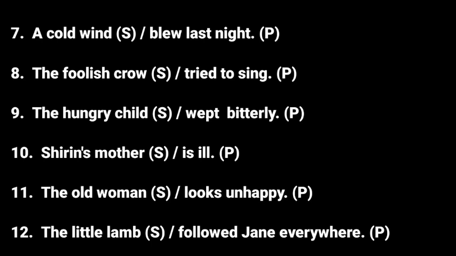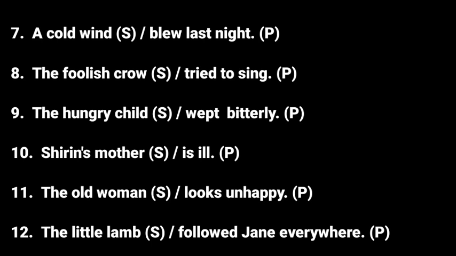Next is the hungry child wept bitterly. Here, who wept bitterly? The hungry child. So the hungry child will be our subject and wept bitterly is a predicate. Next is Shirin's mother is ill. Who is ill? Shirin's mother. So it means Shirin's mother will be a subject and is ill will be a predicate.